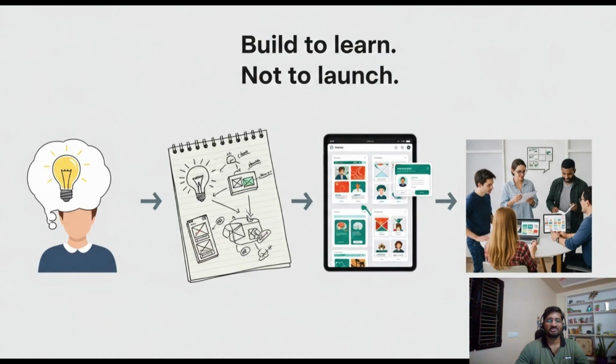Now that you have got 3 to 5 ideas, pick one to explore further. You don't need a full UI. A quick sketch or a mock in Figma or a low code click model is enough. The goal is not to be perfect. It's to make it testable. And that's what we'll cover in our next episode.